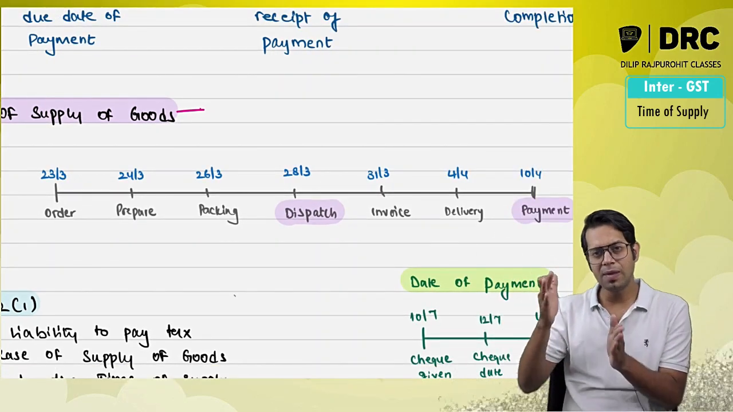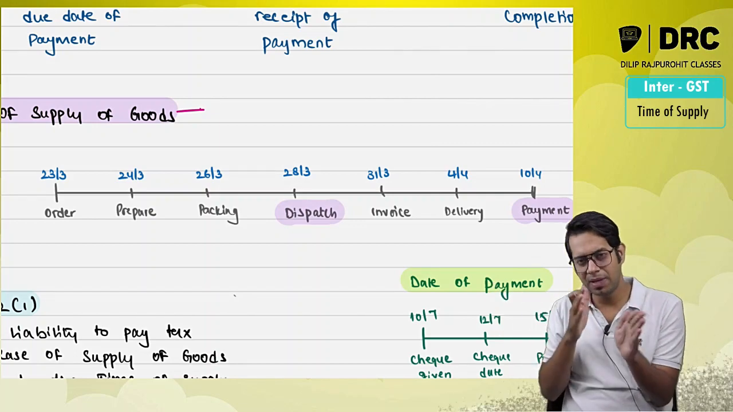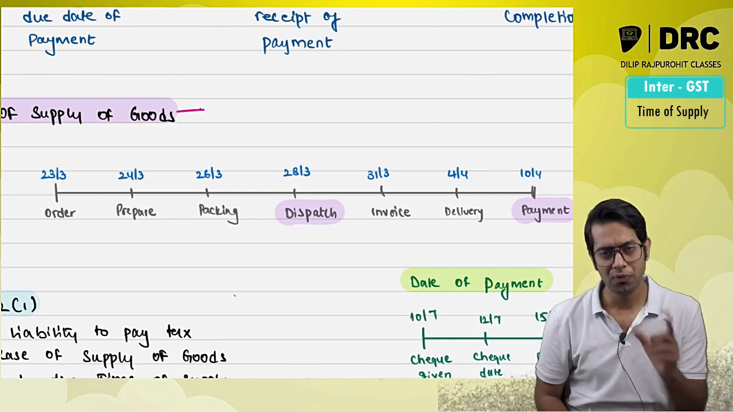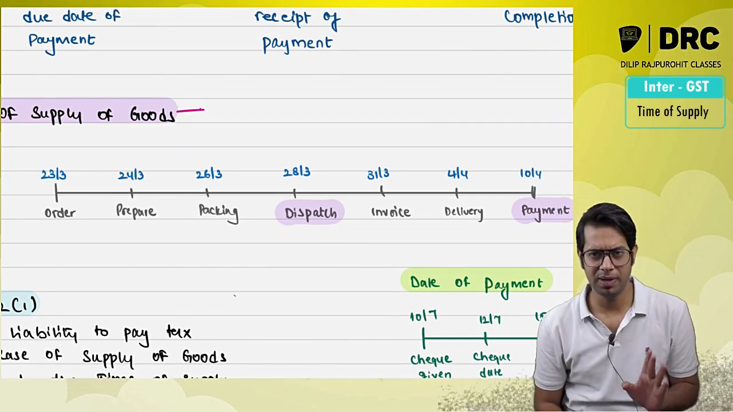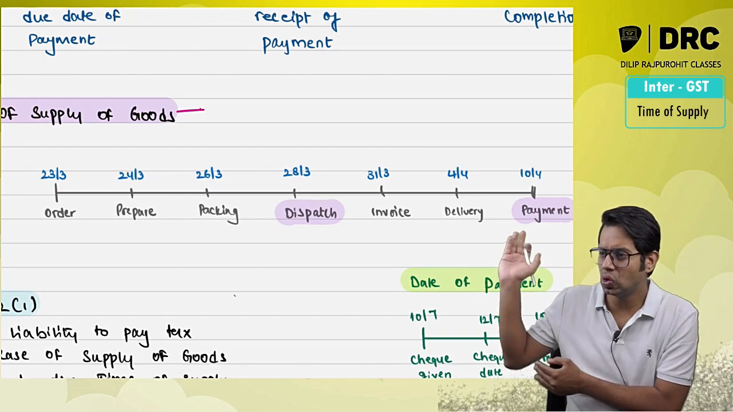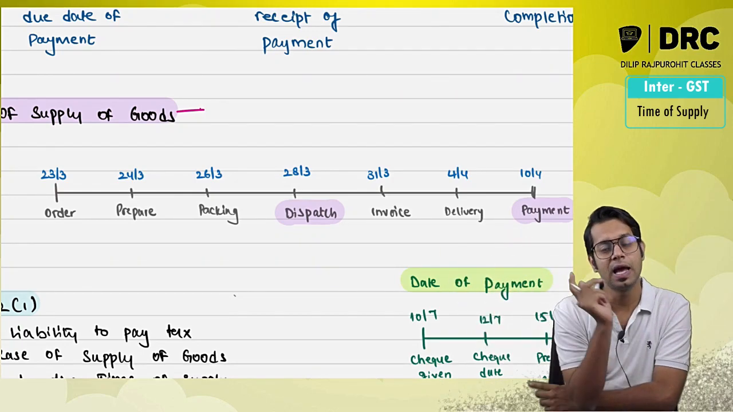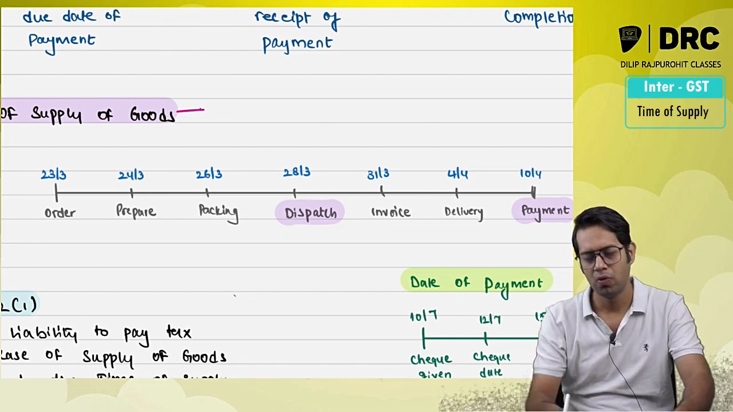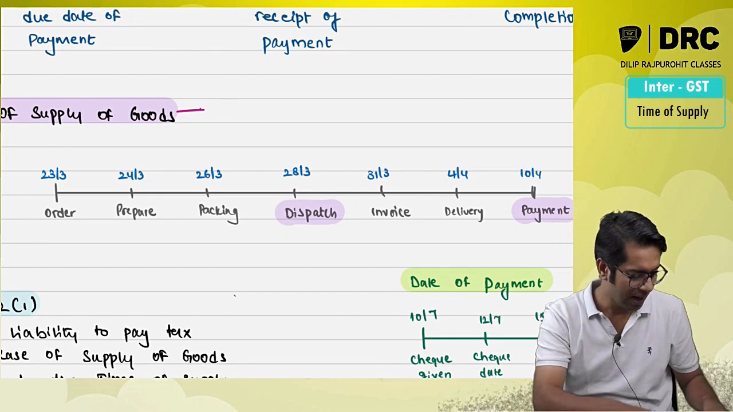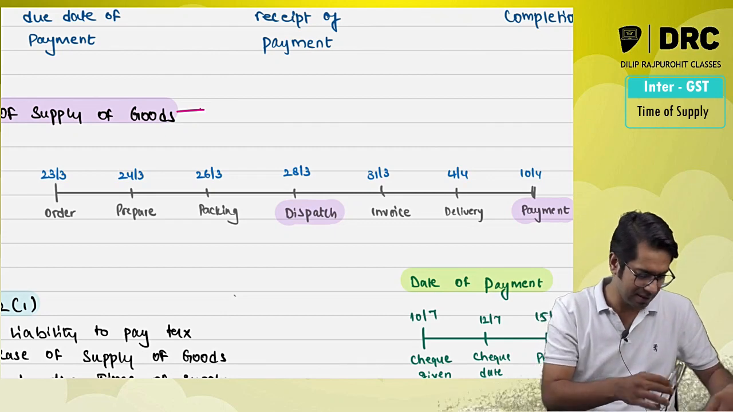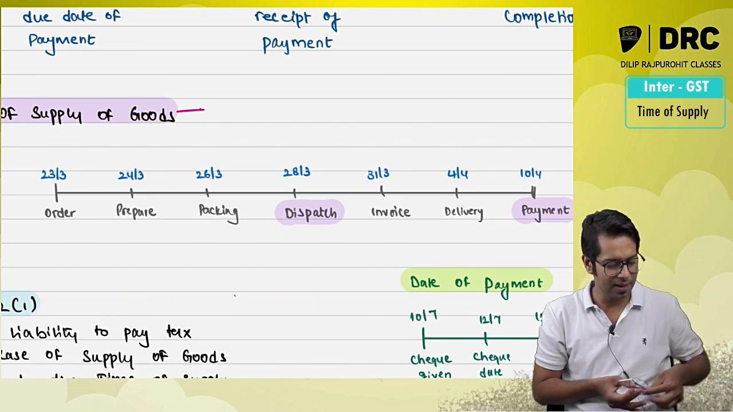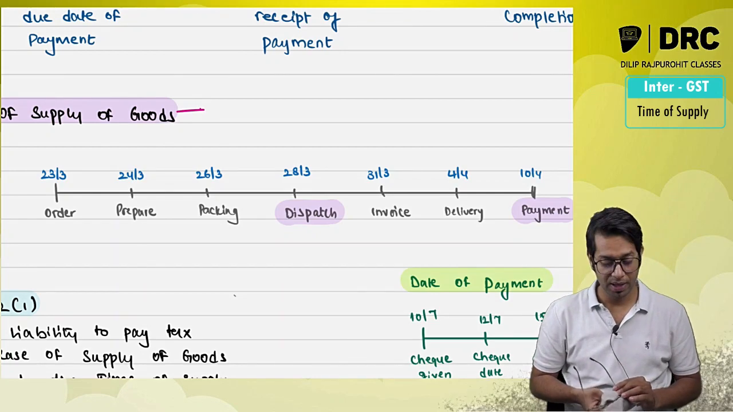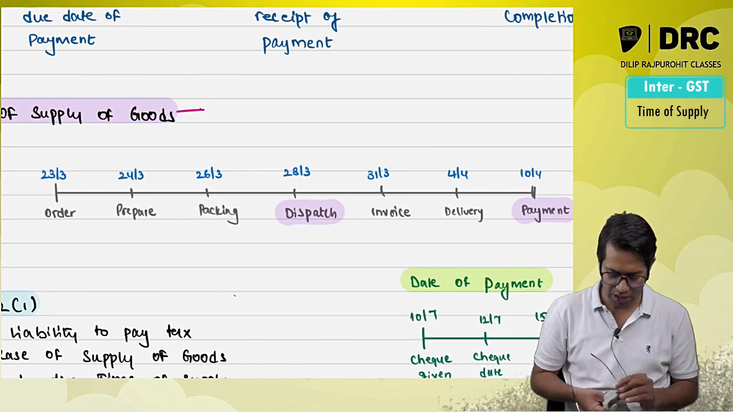So there are different activities happening at different points in time. At what point in time should I pay the taxes to the government? That will depend upon the time of supply. There is a series of different events. At which particular event did the supply happen? That event is going to tell me the time of supply, because that is what tells me when I should pay the taxes to the government.